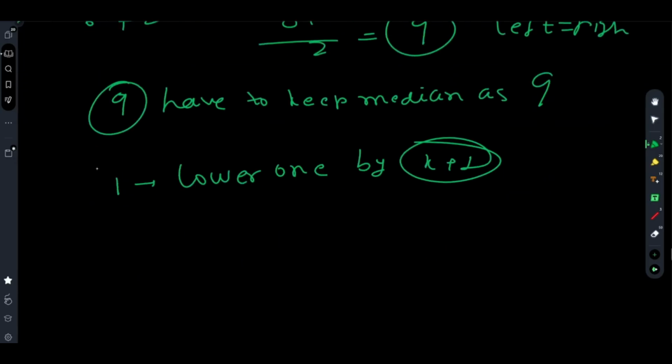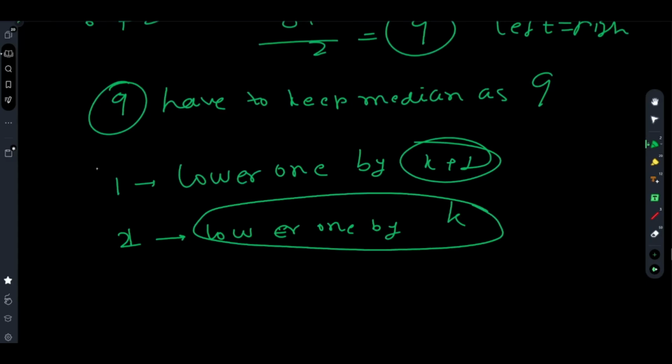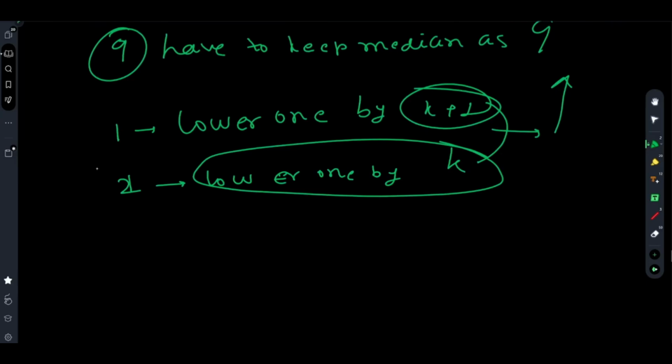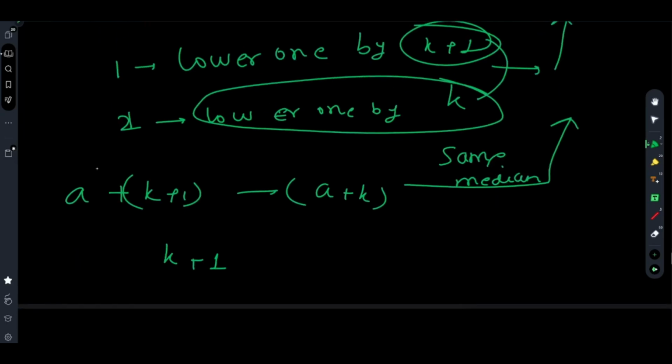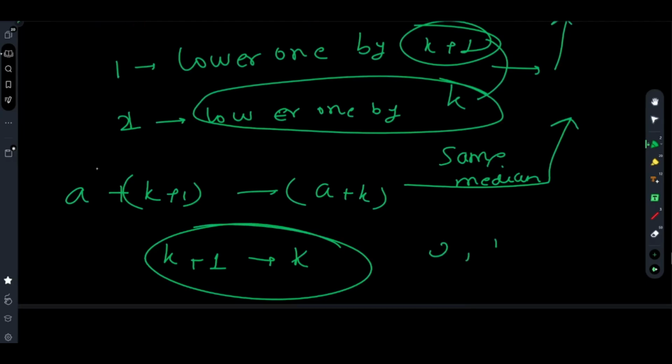Or you can increase the lower by k. If you see that increasing the lower by k plus 1 and increasing it by k correspond to the same median, then you can decrease the number of increments to k, which is well in the range of 0 to k.